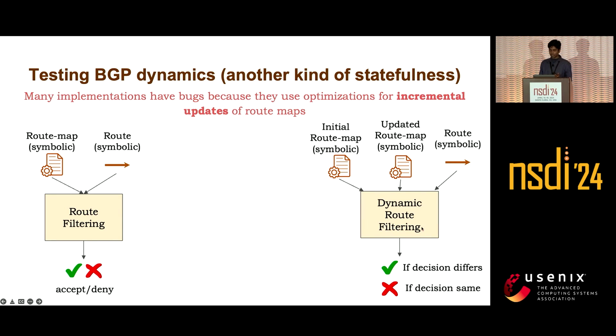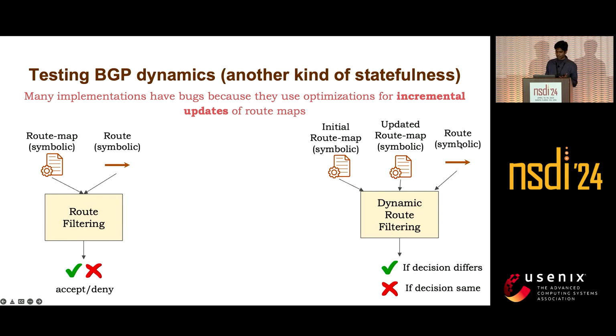In dynamic route filtering, we have an initial route map which is symbolic, then another route map which is updated, and a route advertisement. So the symbolic execution model generates 3 inputs instead of 2, and 2 of them are the initial route map and the updated route map. And the dynamic route filtering model returns true if the decision differs.